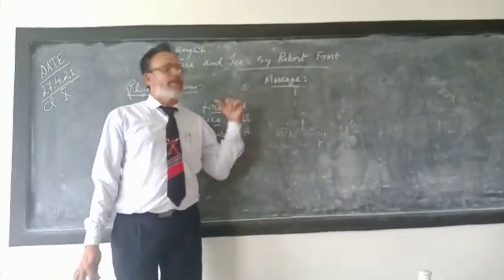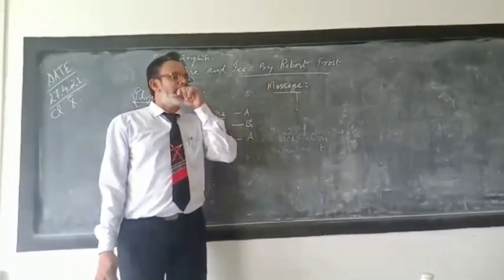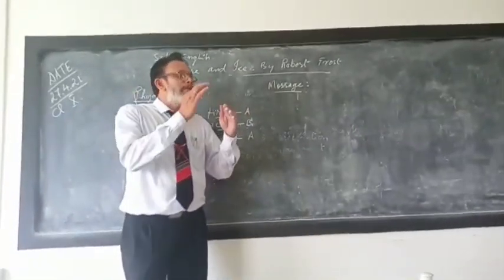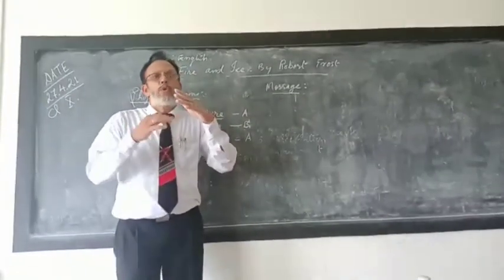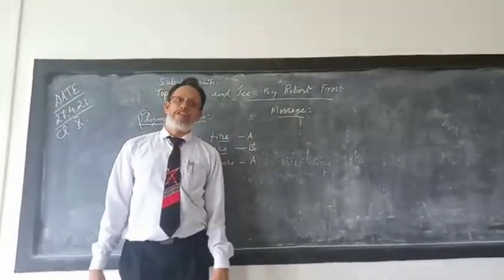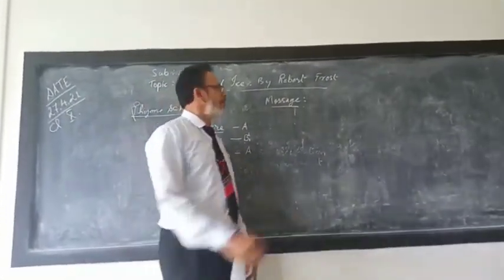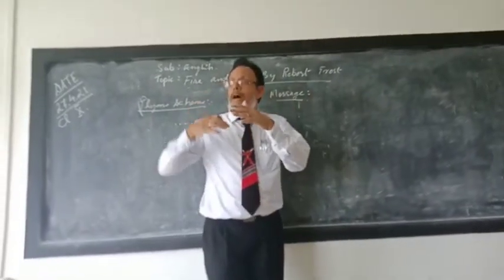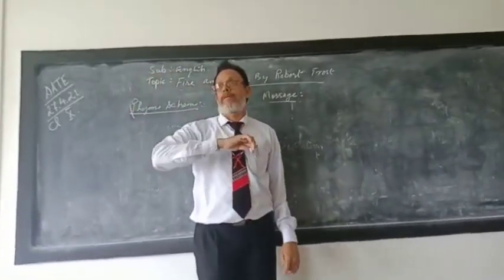What is the important message? Here the important message should be that we should not be ruled by emotions and feelings. That is what we are passing on to the next generation.